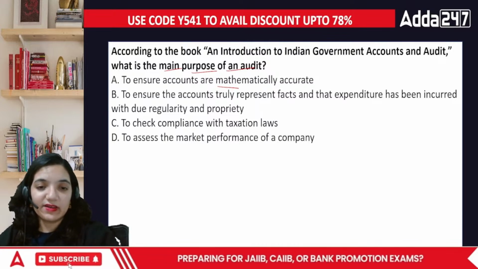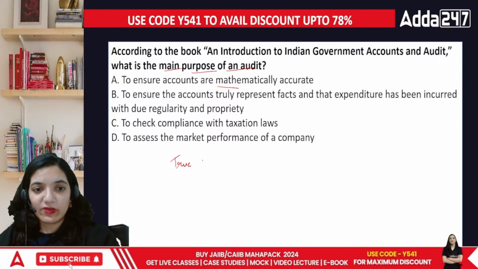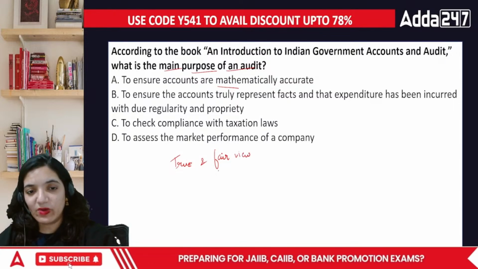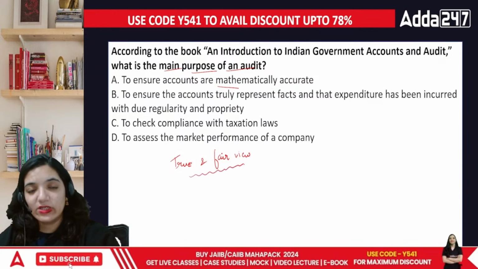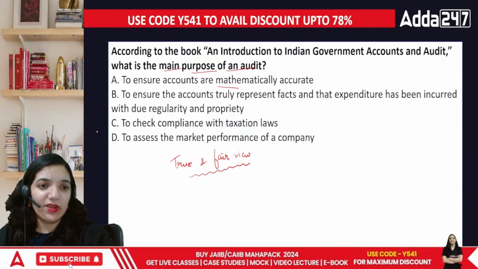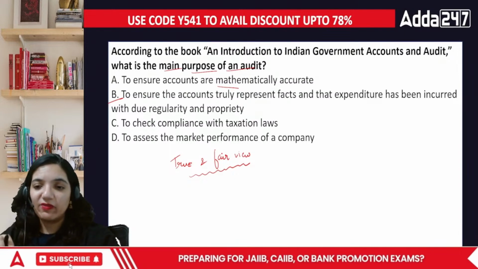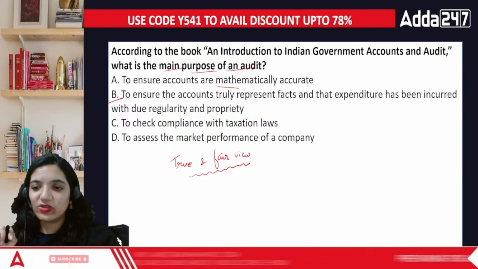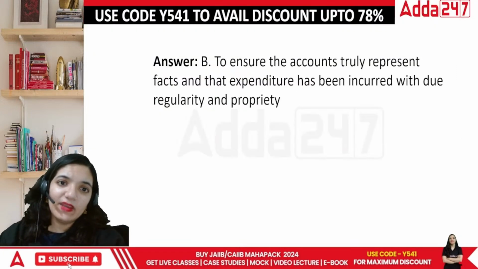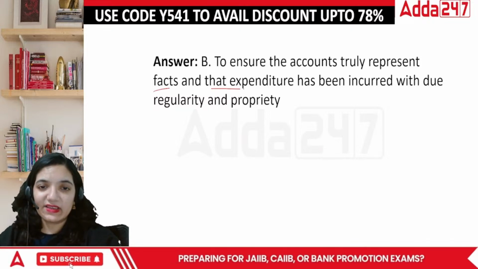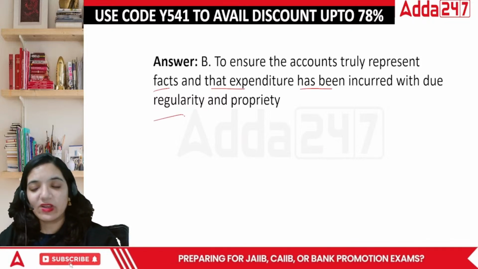The basic definition of audit is whether the particular books of accounts provides us true and fair view of the books of accounts. So that is one particular thing that they talk about. So in this case, since the B point is fairly near to this particular concept of true and fair view, the correct answer is actually B. Okay, to ensure that accounts truly represent these facts and that expenditure has been incurred with due regularity.